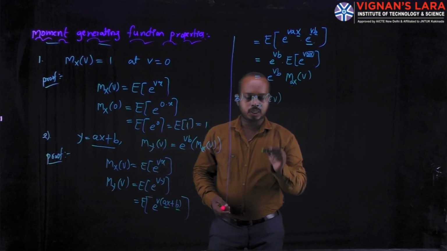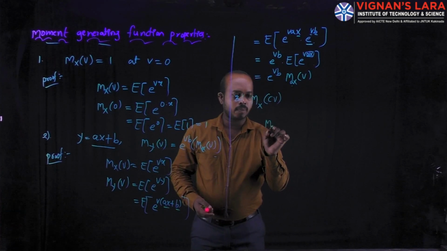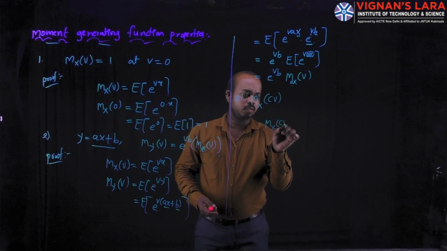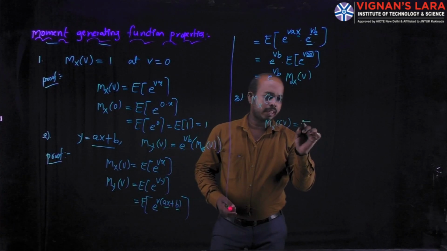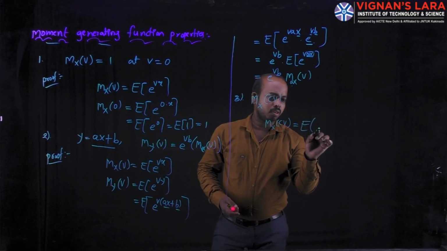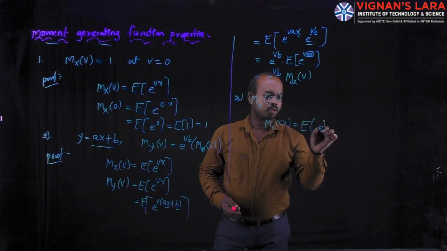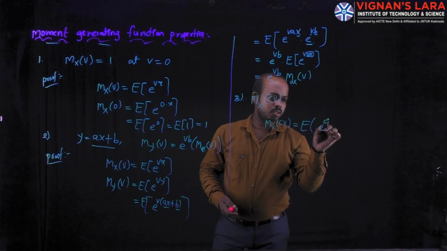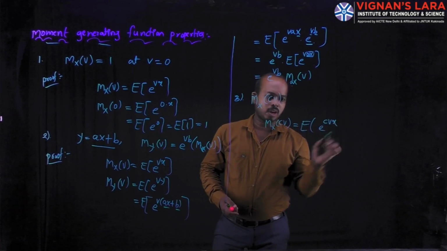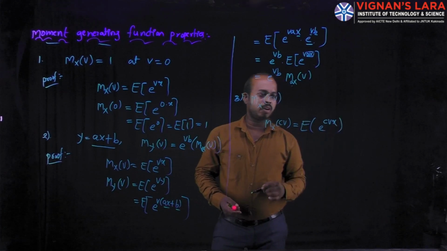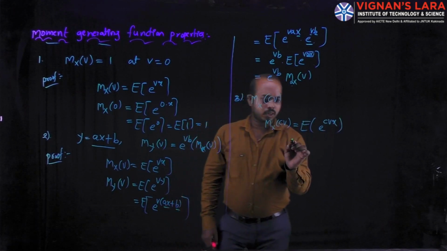For this property, we can apply M_X(cv) equal to the expectation of e power, where v is replaced with cv, and the normal value is X.